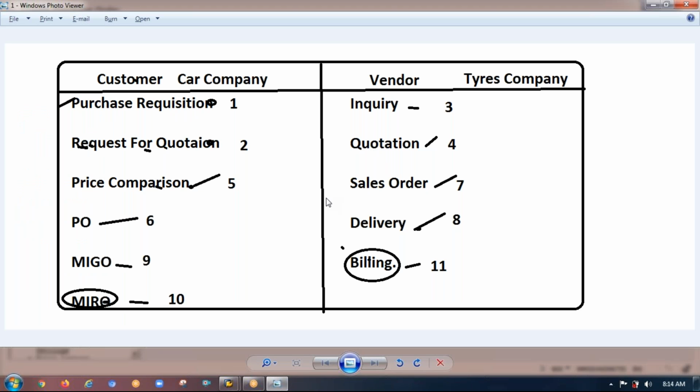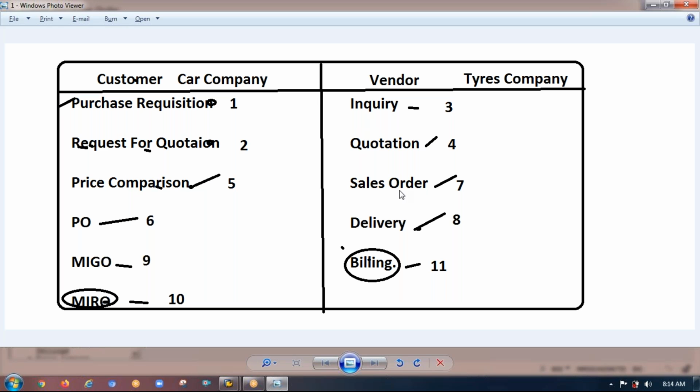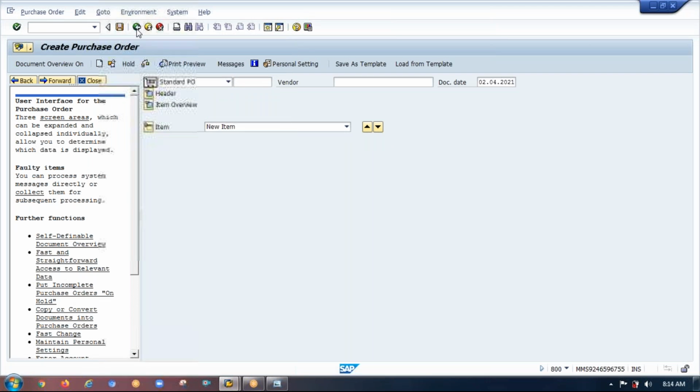And the second important point that I'm highlighting here is everything is ready-made in SAP. That is the reason SAP is also called a ready-made software. You no need to build a new application for the inquiries or for the sales orders. Okay, let me open sales orders now.